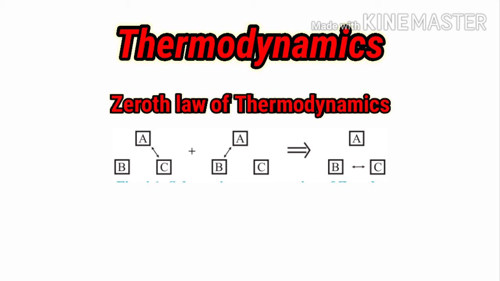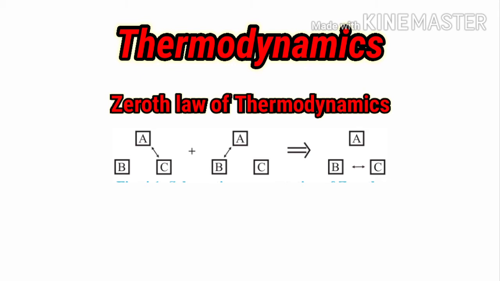In the diagram you can see systems A, B, C. In the first diagram, system A is shown in thermal equilibrium with system C. In the second, system A is shown in thermal equilibrium with system B. In the last diagram, system B is shown in thermal equilibrium with system C. From this observation we can say that if system A is in thermal equilibrium with C, and system A is in thermal equilibrium with B, then system B must be in thermal equilibrium with C. This is nothing but the zeroth law of thermodynamics in simple language.